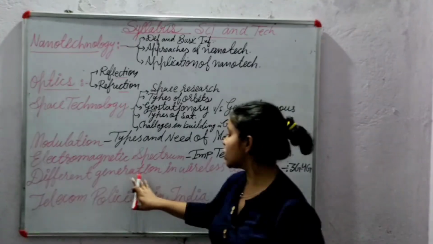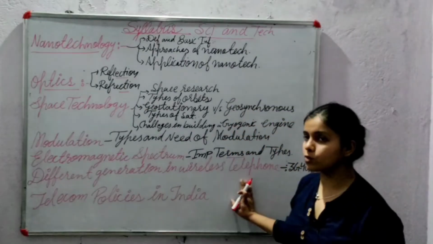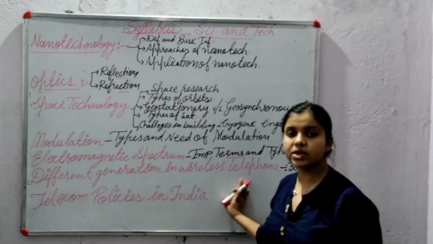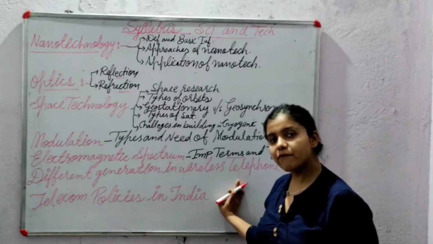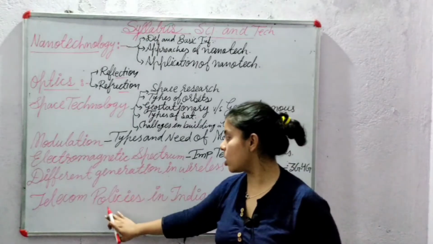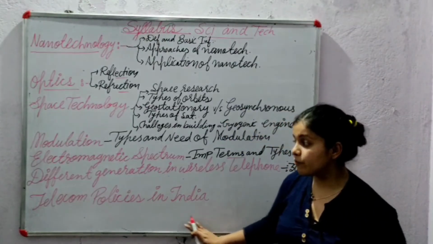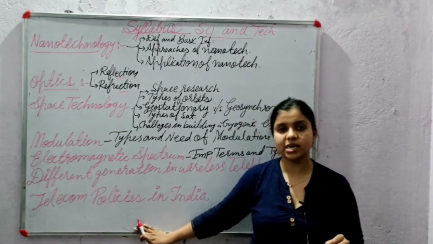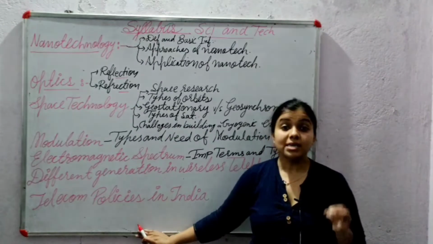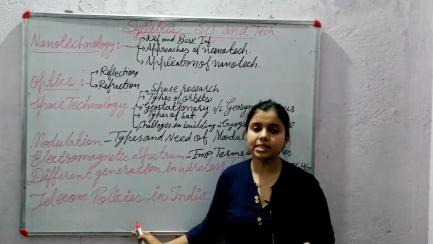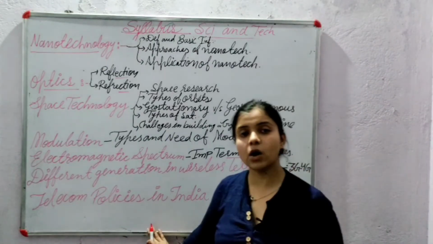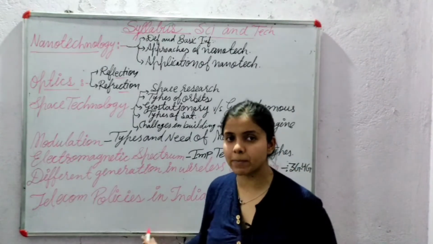Next is different generations in wireless telephones. In this we have to study 3G versus 4G and 4G versus 5G. Next is telecom policies in India. For these telecom policies in India, you have to study the newspaper regularly. Only in this you can find it out only with the help of the newspaper.